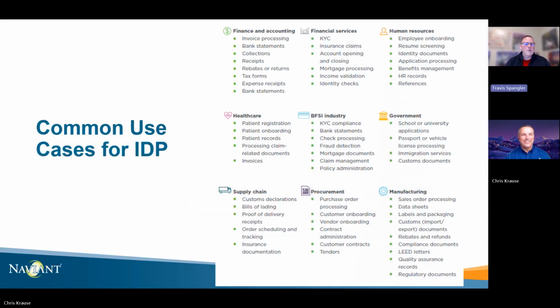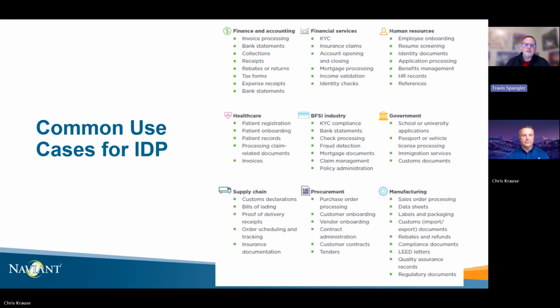Cool. These are some common uses. Today, our focus is on invoice processing, and we will keep it very specific to AP. But I do want you to think about other uses in your environment. We have a lot of what we call skills and different types of technologies that are just built right out of the box. We know what an invoice is. We know what a packing slip is. We know tax forms. We know expense receipts. And a lot of these do not take months and months for us to onboard. In fact, they're very aggressive timelines.